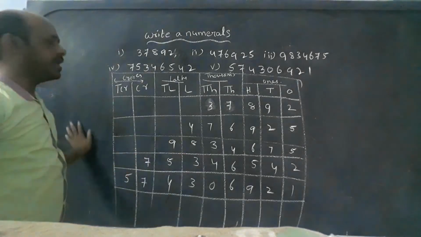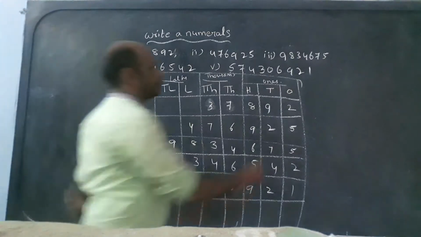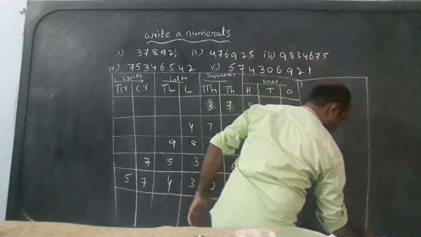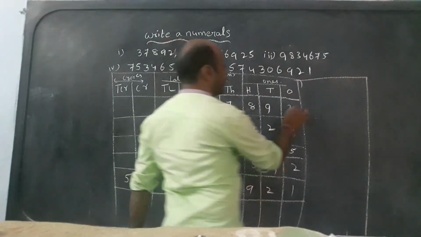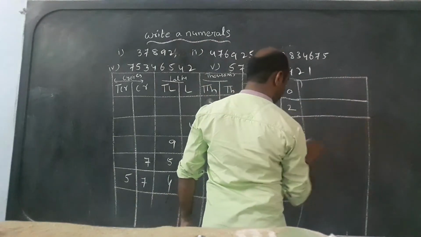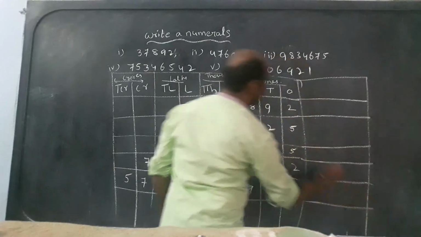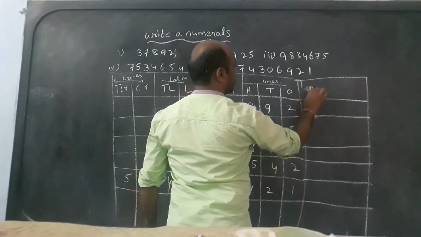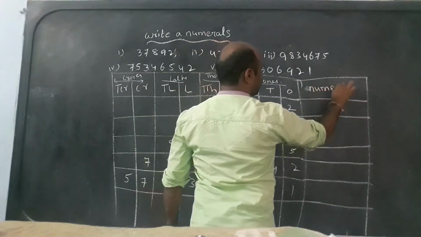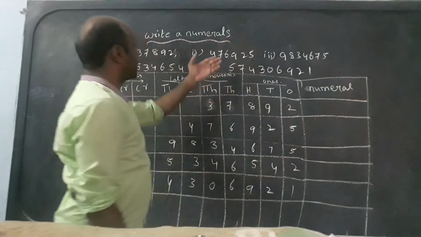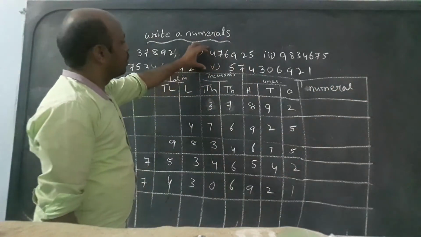Now how do we read the numbers? This number directly has no value.